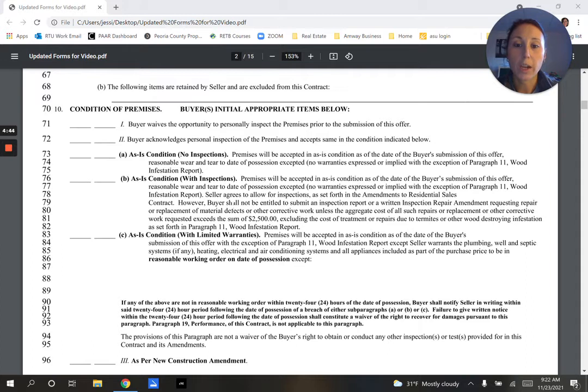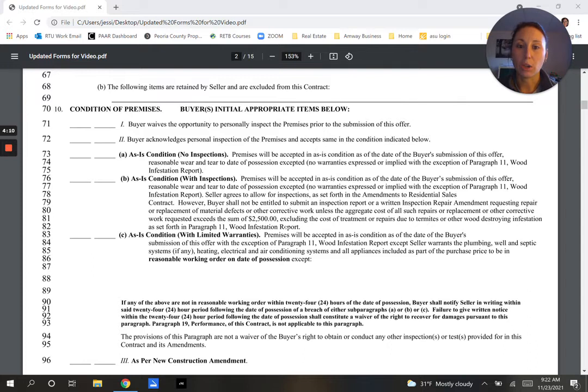And so this is where, if we find out that the sum of repairs is going to exceed that amount, in this case the $2,500, again, I mentioned we can change that, then we have the ability to submit a repair amendment to the seller. Let's say there's $1,000 in electrical, $1,000 in plumbing, and $1,000 in HVAC, and we've gotten quotes to show that it is that amount. Then we have the ability, if you choose, to turn in a repair amendment asking the seller to correct the contractual things. Now, it has to be contractual items.